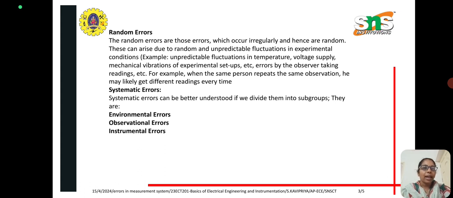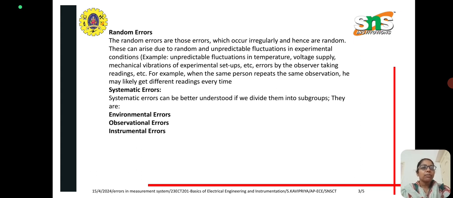And second is random error. As the name implies, the reasons for random errors are random. It is unknown actually. Random errors are errors which occur irregularly. They can arise due to random and unpredictable fluctuations in the experimental conditions, for example, unpredictable fluctuations in temperature, voltage supply fluctuation, or mechanical vibrations of experimental setups.